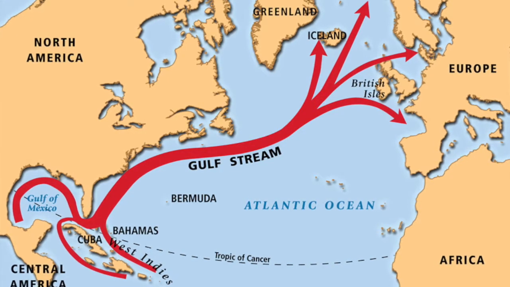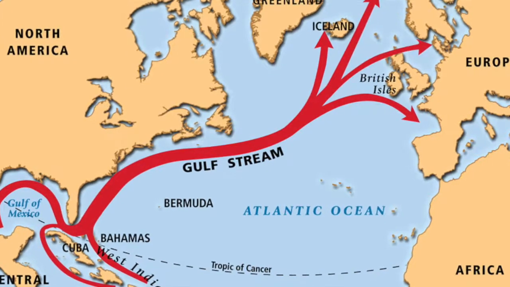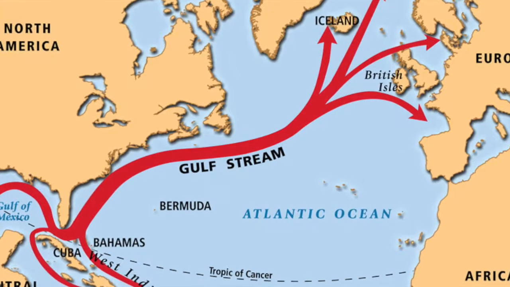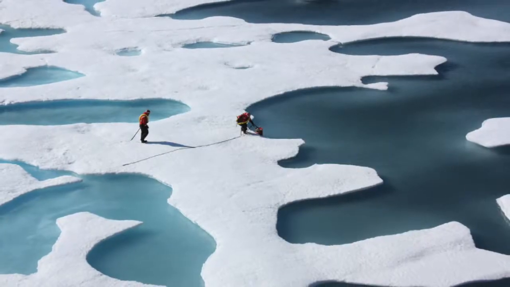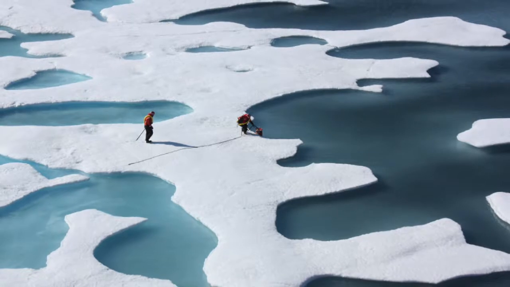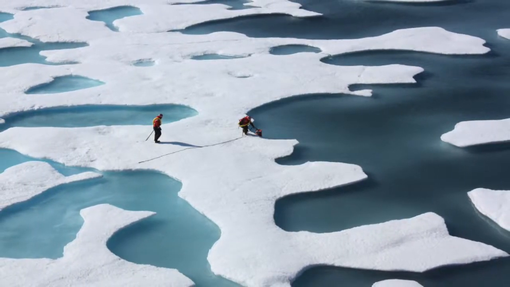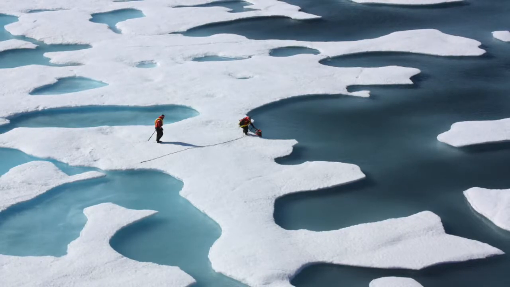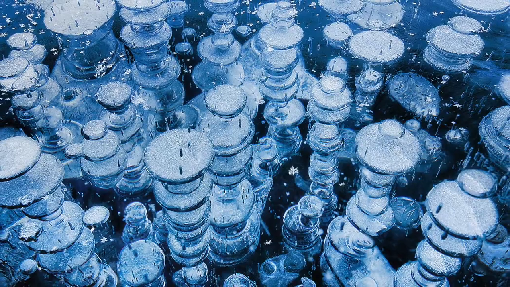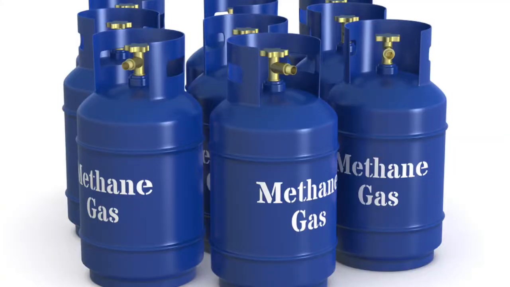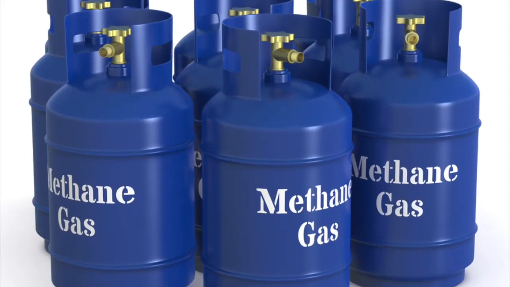If the ice caps continue to melt, one outcome would be that the ocean circulation in the Atlantic may divert the Gulf Stream. This would result in significant cooling in Western Europe. Along with altering ocean currents, if the ice caps continue to melt, we will reach a point of no return, where the sea level will continue to rise, displacing millions along the coastlines. Another possibility would be the permafrost in the Arctic melting, releasing frozen methane into the atmosphere. This frozen methane will begin to rot, releasing more methane into the atmosphere.